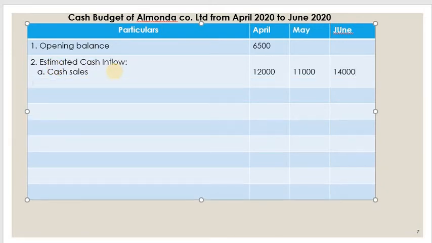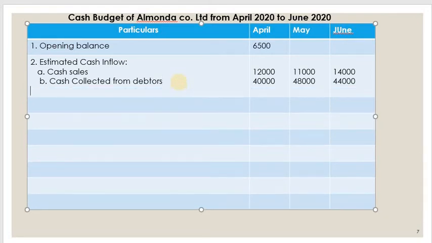Then write down the next one, cash collected from debtors. How much is it? Again let us write down one by one: for April 40,000, May 48,000 and June 44,000, as we have calculated in the working.